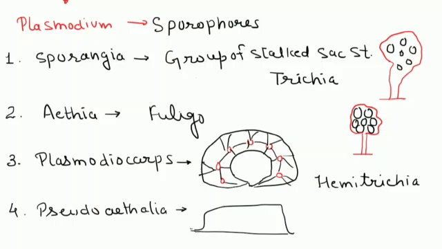Means their appearance is like the Aethalia type, but actually the sporophores are not connected to each other. They are separated from each other. That is known as Pseudoaethalia. So there are four types of fruiting bodies in the Myxomycetes family. First is sporangia, second is aethalia, third one is plasmodiocarps, and the fourth one is pseudoaethalia.